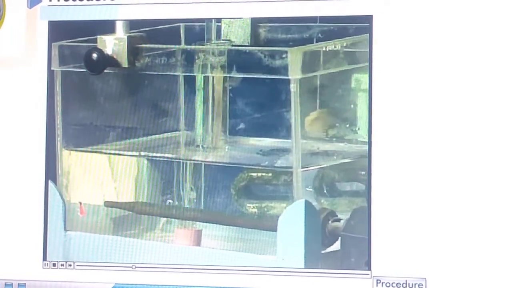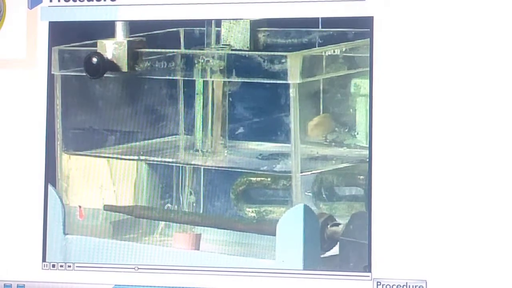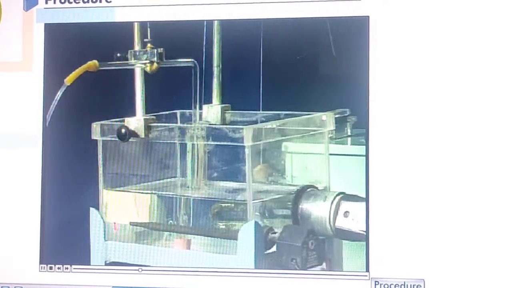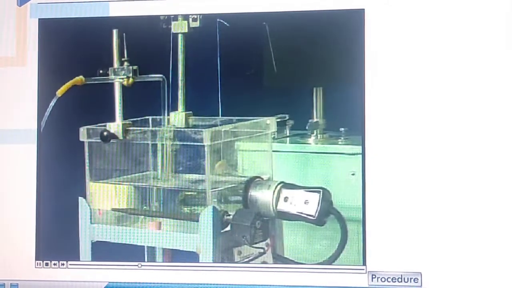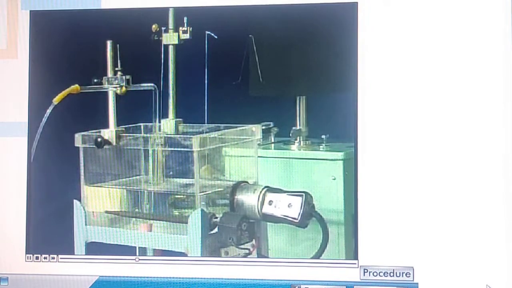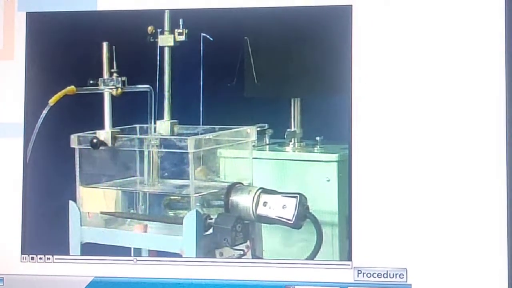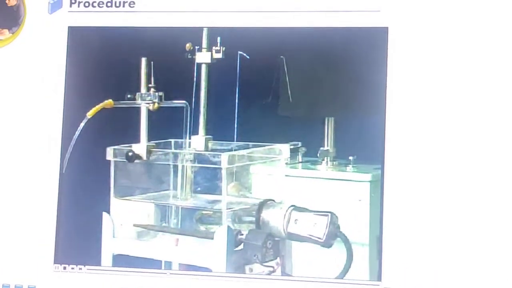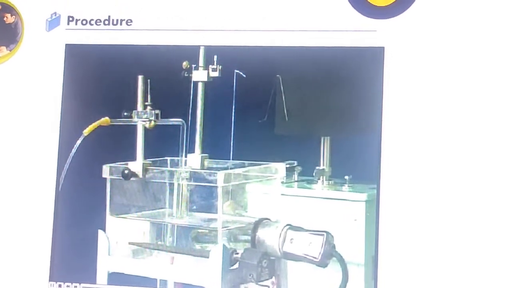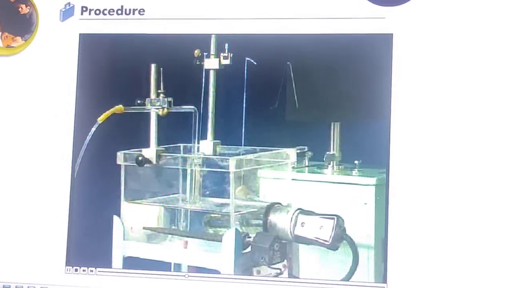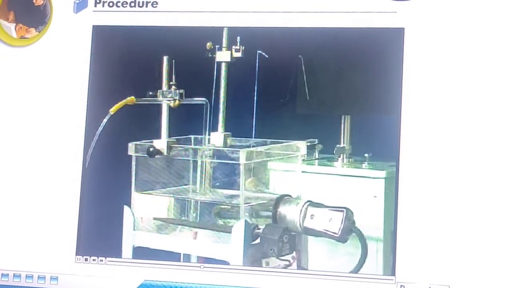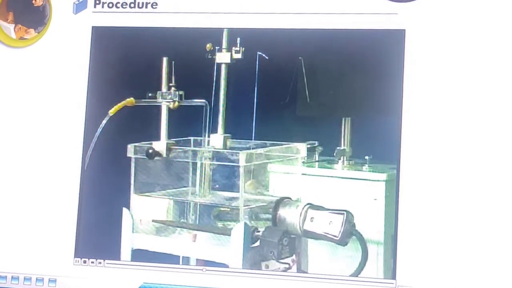Maintain the temperature of the water bath at 37 degrees centigrade. Aerate the muscle preparation with an aerator. Now stabilize the muscle preparation for 30 minutes under a tension of 0.5 to 1 gram. During stabilization, wash it with a fresh quantity of Tyrode solution at least 4 times.